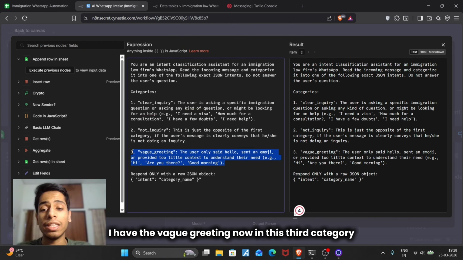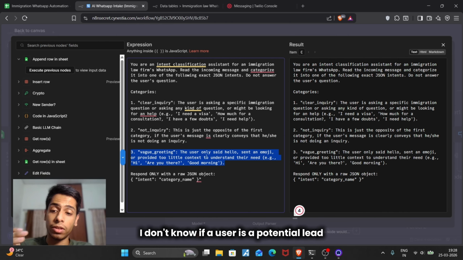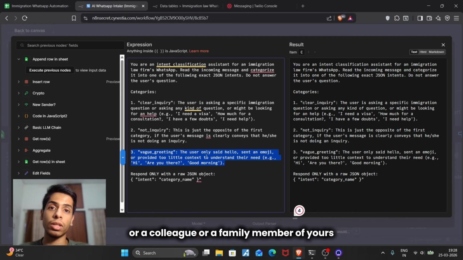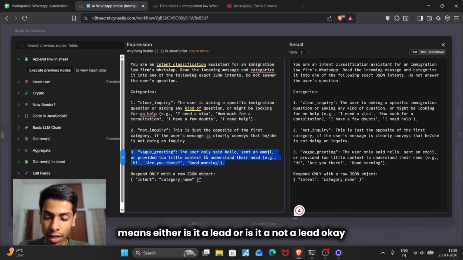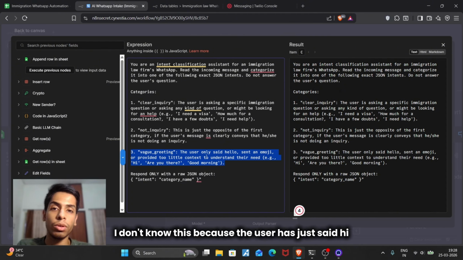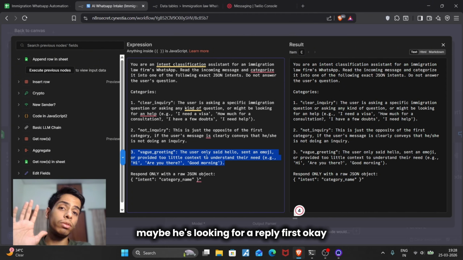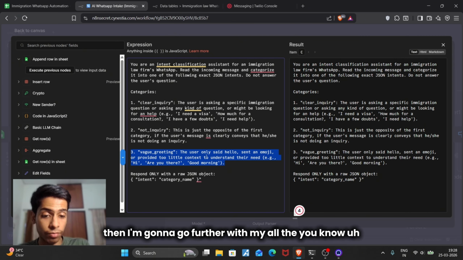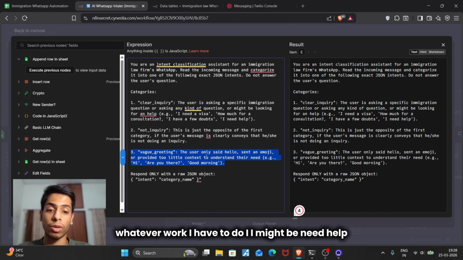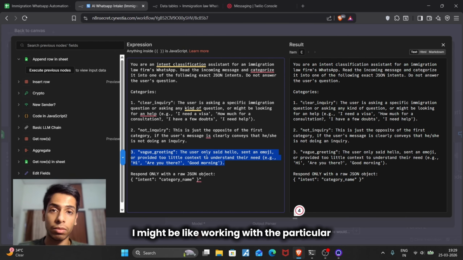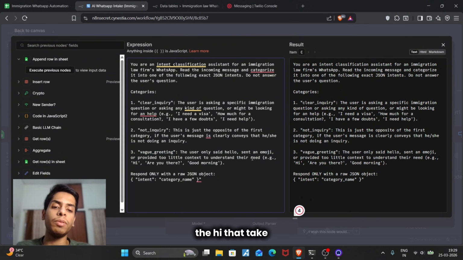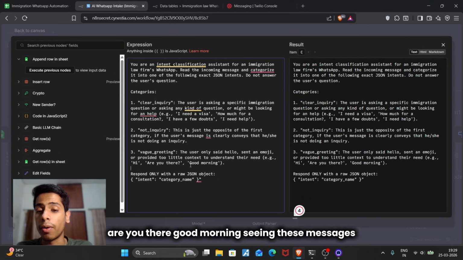Third, I have the vague greeting. In this third category, I don't know if a user is a potential lead or if it's someone who's a friend, a working employee, a colleague or a family member of yours. Is it a lead or not a lead? I don't know this because the user has just said hi. Maybe he's looking for a reply first, and then he'll go further with whatever he has to do. I might be working with the particular lawyer or something like that. We don't know that, so it goes to the vague greeting, where the user has just greeted me with hi, are you there, good morning.